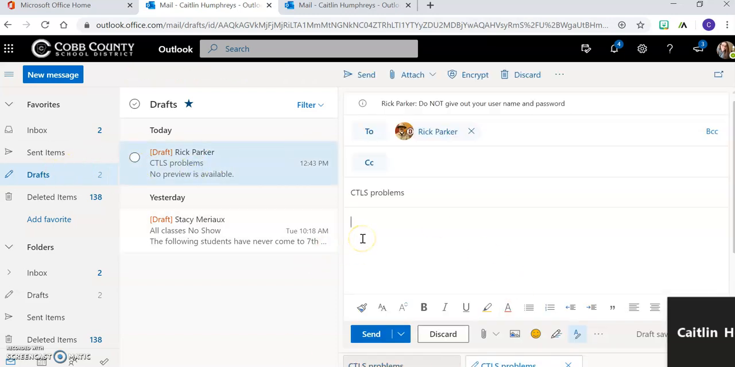Pop right back up. So when composing a proper email, I am going to say, good afternoon, Mr. Parker, as we always start with a greeting. I will not call him Rick because we are not friends. He is my teacher. He is my social studies teacher. We are not on a first name basis. I am respectful of him as an adult and an authority in this classroom. So I will always address him as Mr. Parker. I've said hello, now it's time to tell him my problem.